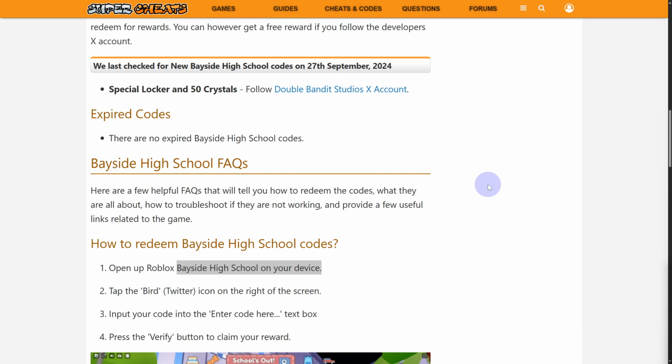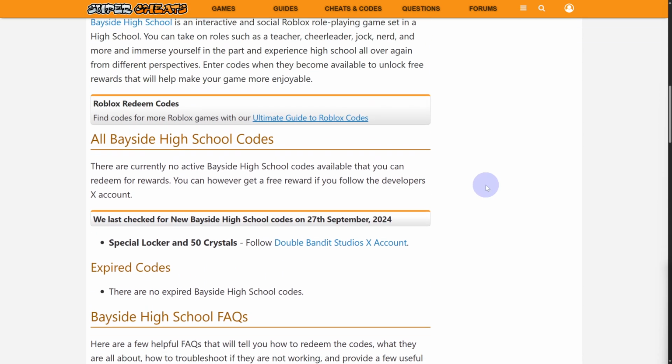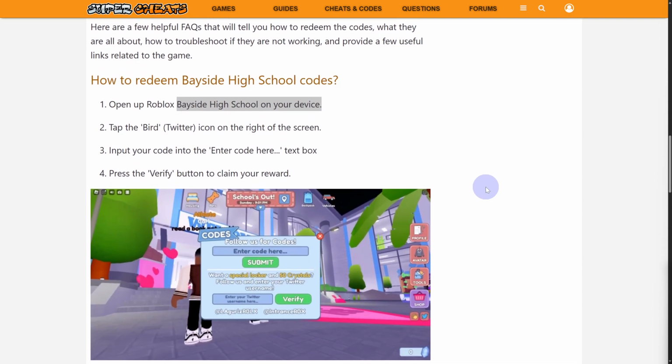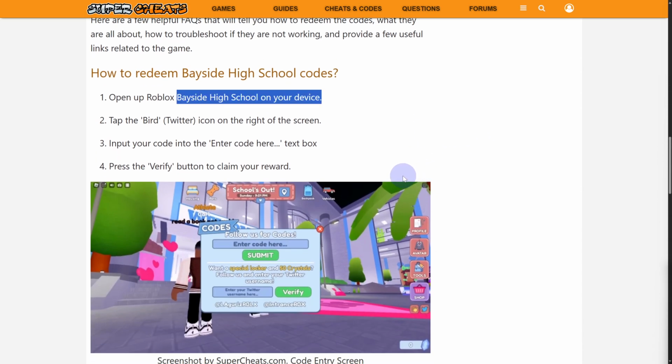So let's just assume that you have some codes that you want to avail inside your Bayside High School. For that, you can simply head over to Roblox Bayside High School on your device, and then you will see a little bird Twitter icon on the top right side of your screen, and you need to click on that. Once you do that, you will be entering your code into the section which says enter code here.